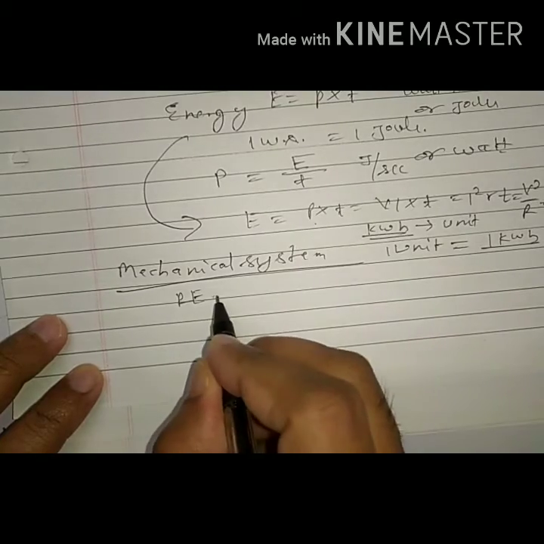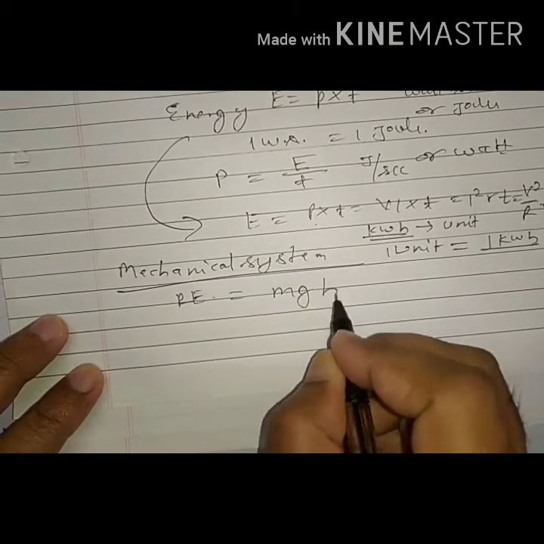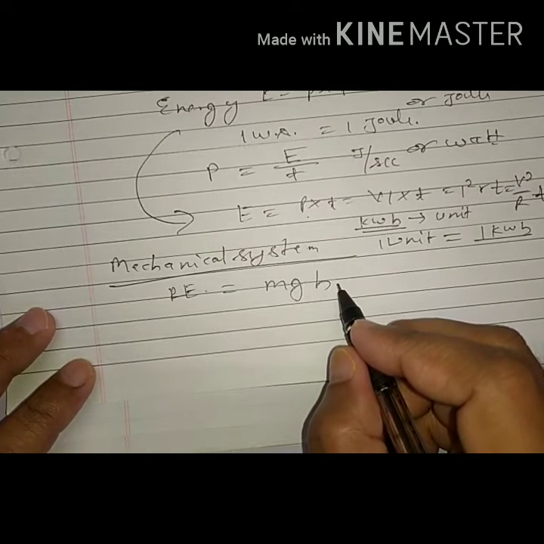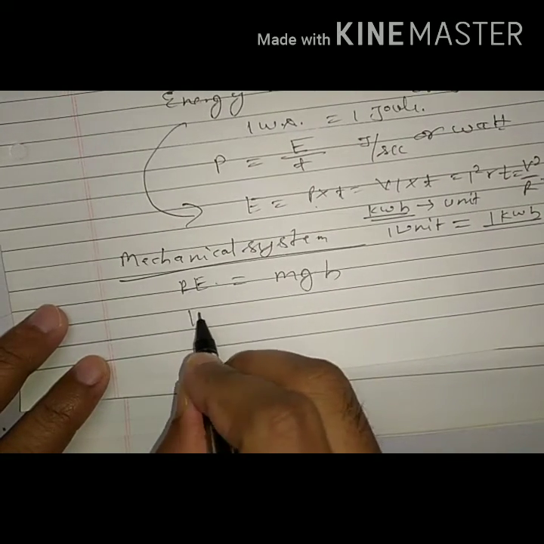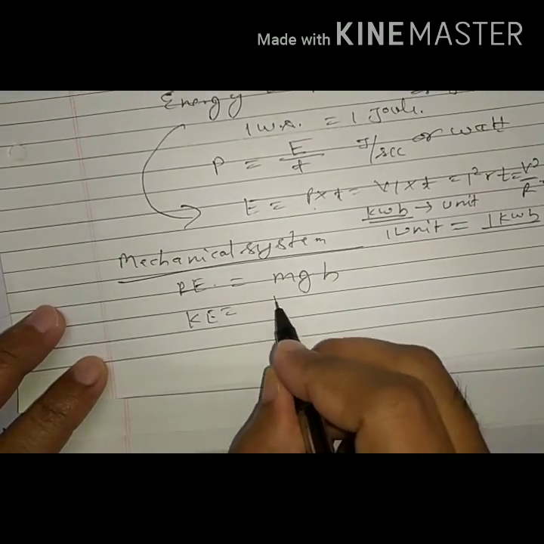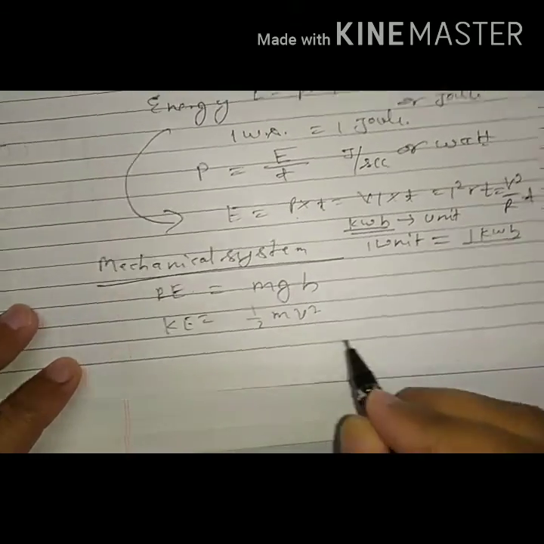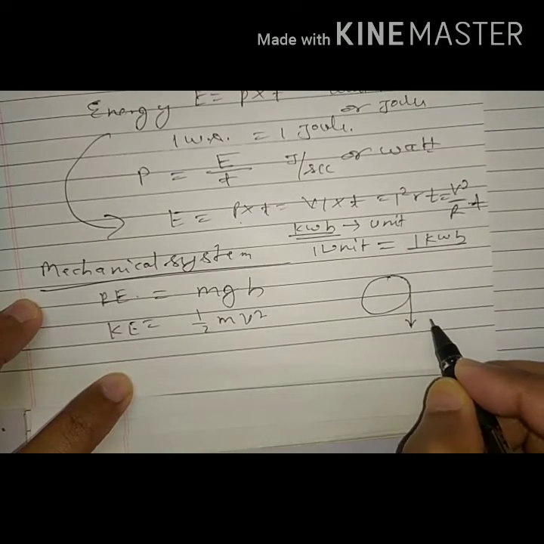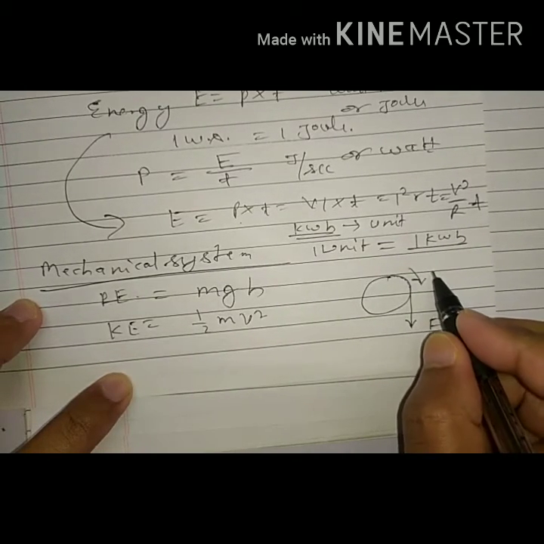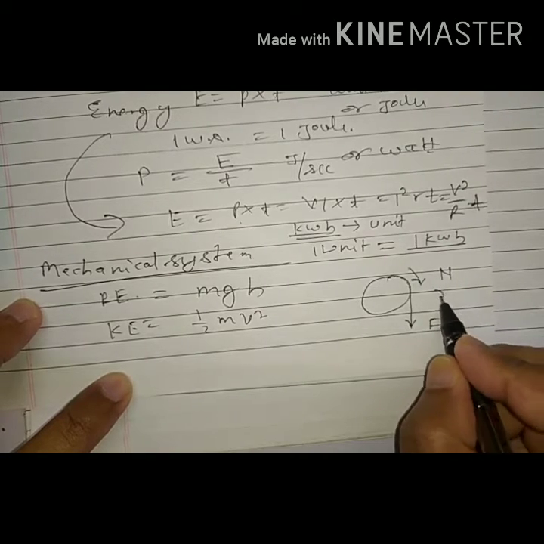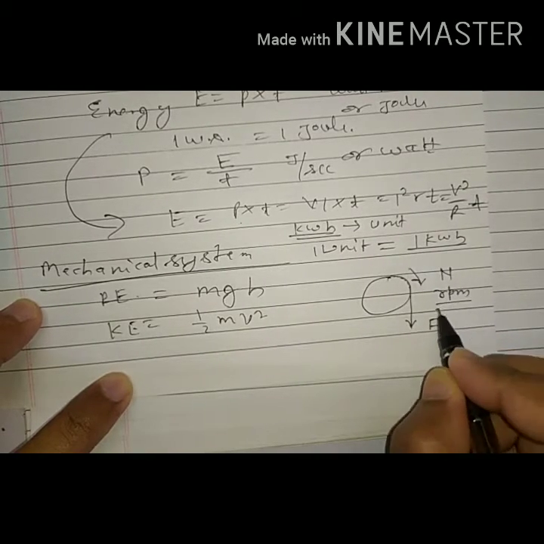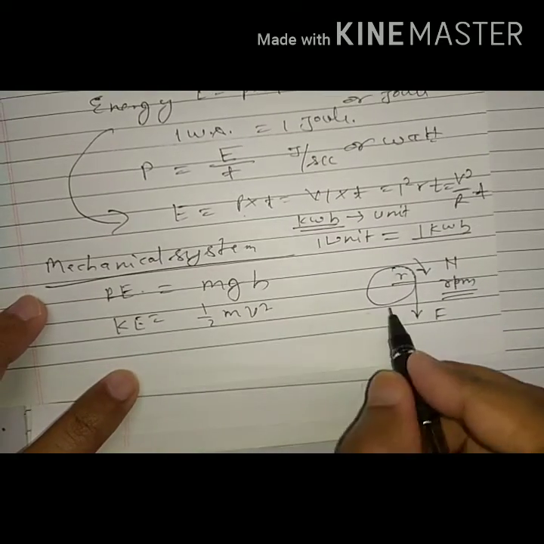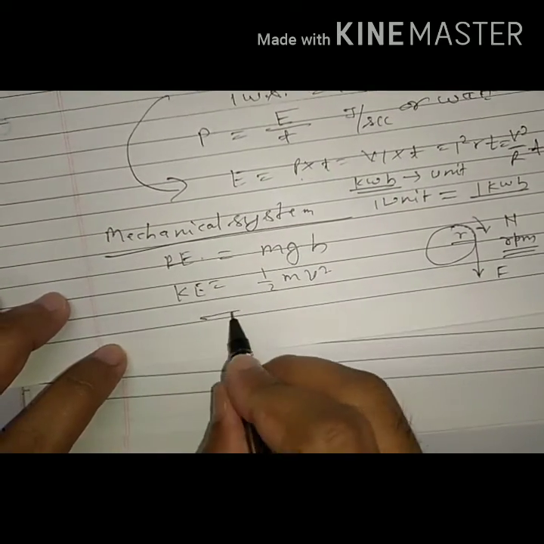Talking about mechanical system, potential energy is given as mgh, mass, gravitational acceleration, and height or head. Kinetic energy is given as half m v square, and if any rotating system is there, if this is force and it is rotating in this direction with n revolution per minute, with n speed, radius is r, then torque will be given as